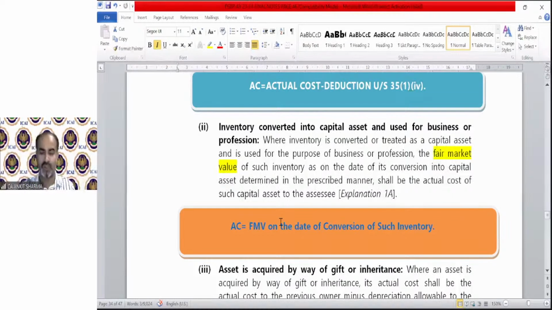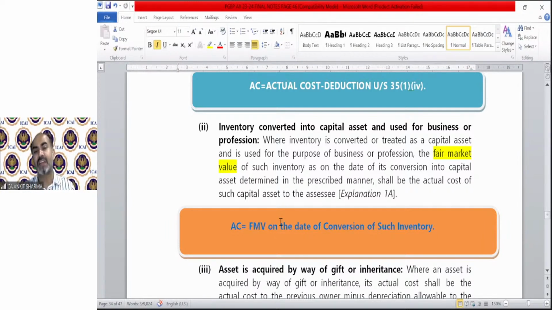In that situation, what will be the actual cost of that capital asset is explained here.